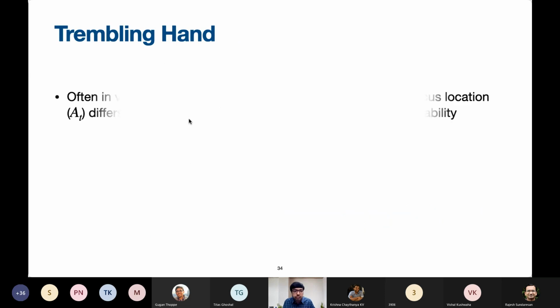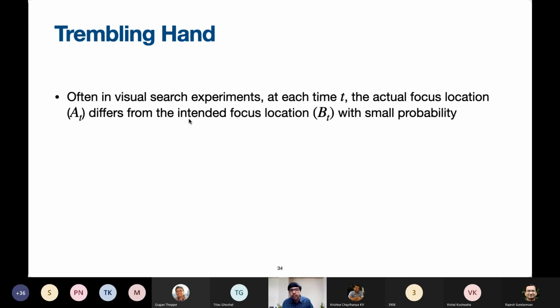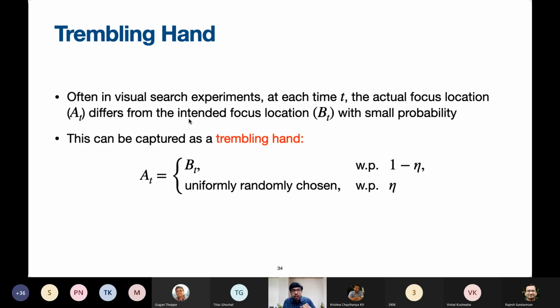In these visual search experiments, often the actual focus location differs from the intended focus location with a small probability. If the actual focus location is, let's say, AT, and the intended focus location is BT, this phenomenon of the actual and intended focus locations differing can be captured as a trembling hand. So AT and BT are equal with high probability, and AT is uniformly randomly chosen with probability eta. So eta here is what is called a trembling hand parameter. In visual search experiments, this is often the case.